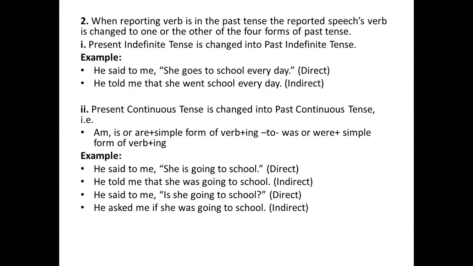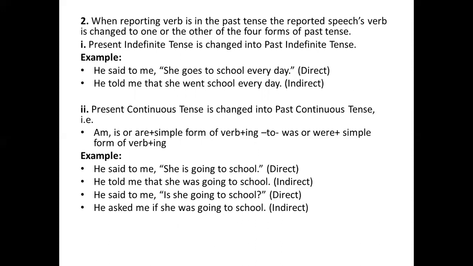That is, the present indefinite form has been changed into past indefinite form because the reporting verb was in the past tense. Next, present continuous tense is changed into past continuous tense.